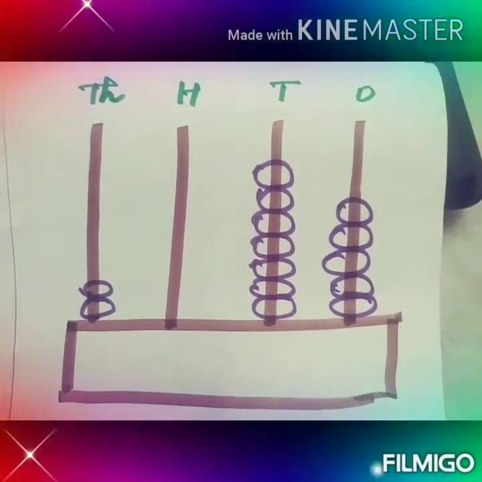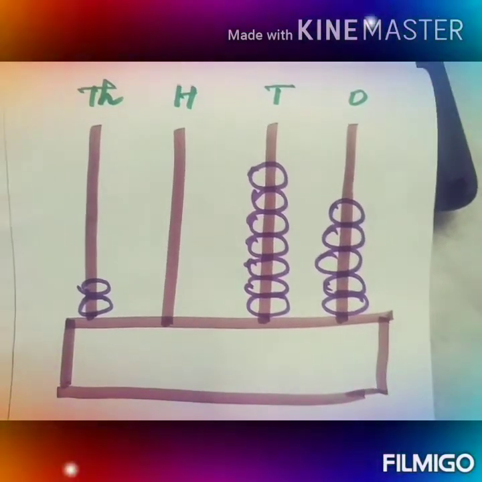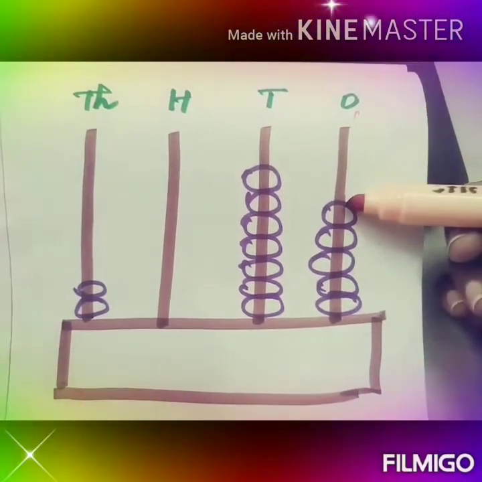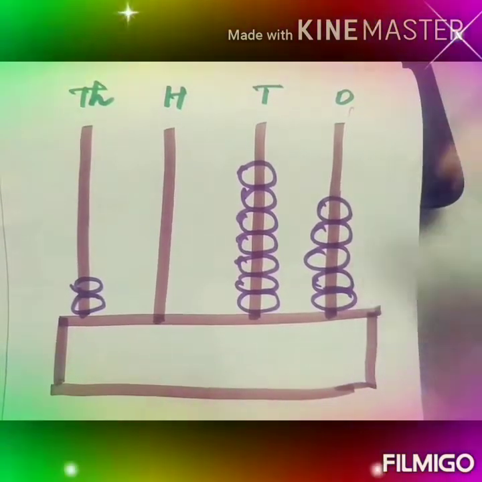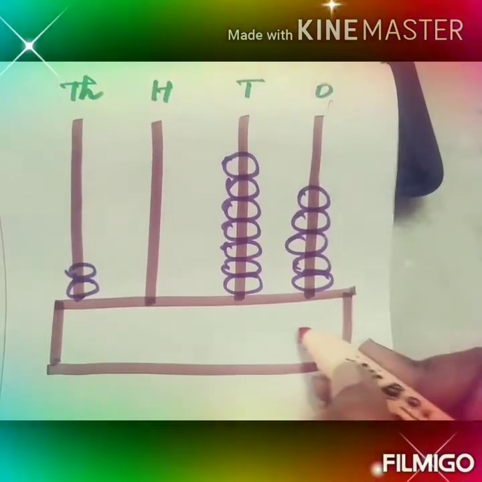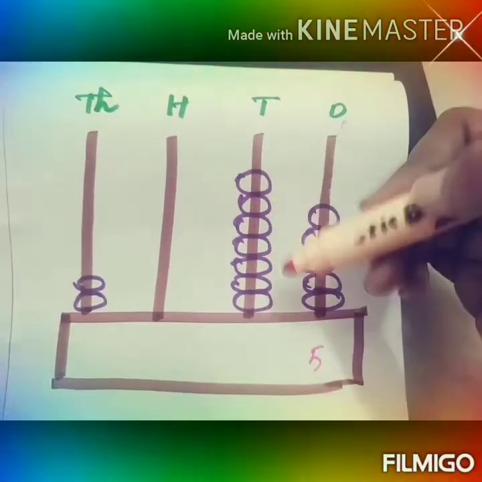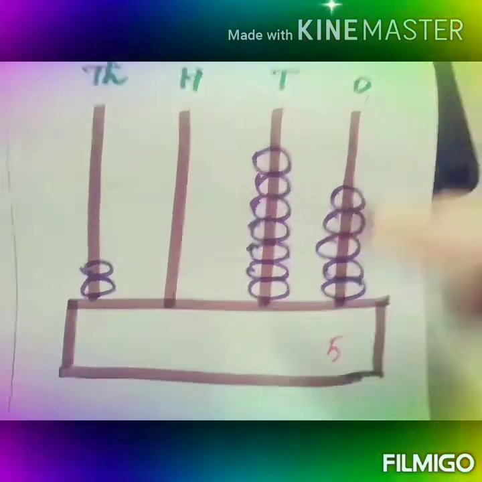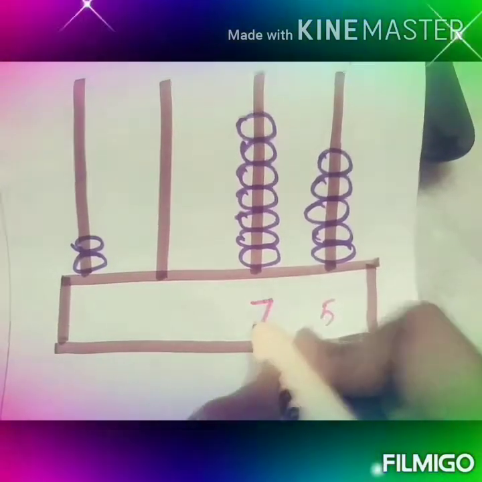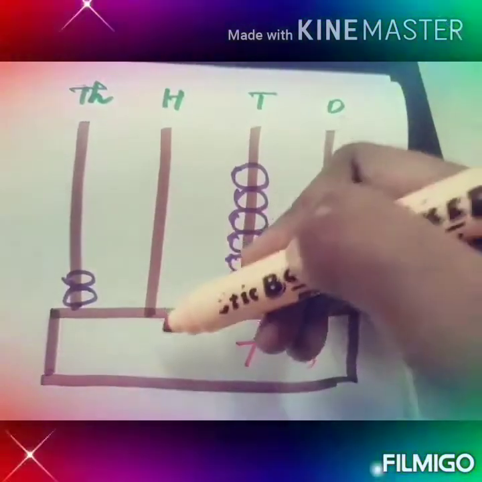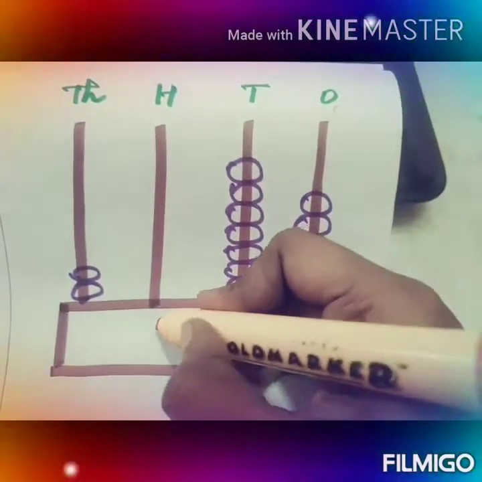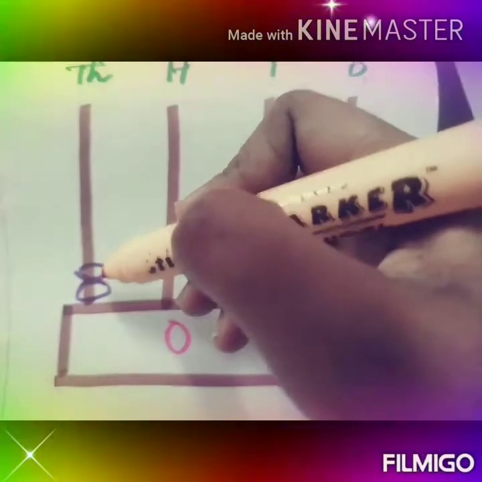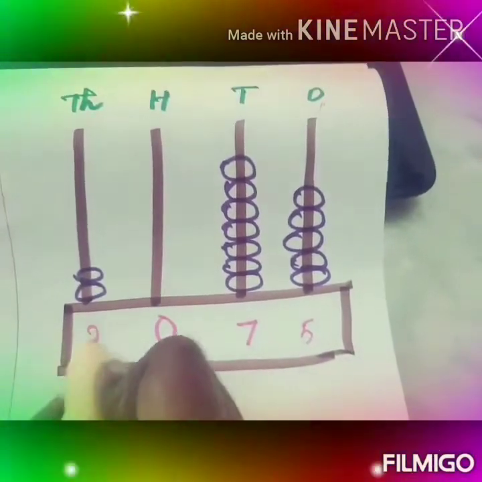Same as the last sum, next sum we can see here. Now, same as before, we count the number of beads and write here. See, in the ones place you have 1, 2, 3, 4, 5. So 5 is in the ones place. In the tens place, 1, 2, 3, 4, 5, 6, 7. So 7 is there. And in the hundreds place no beads are there, so you will put a 0 here. And in the thousands place, when you see 1, 2, only 2 beads are there.